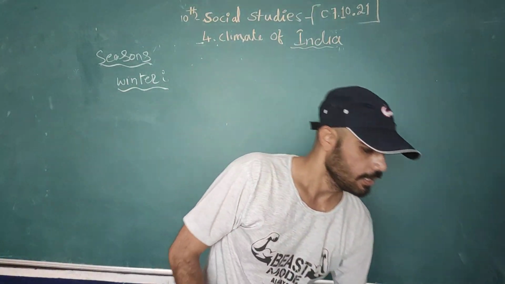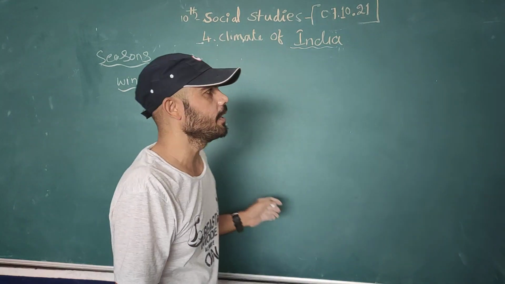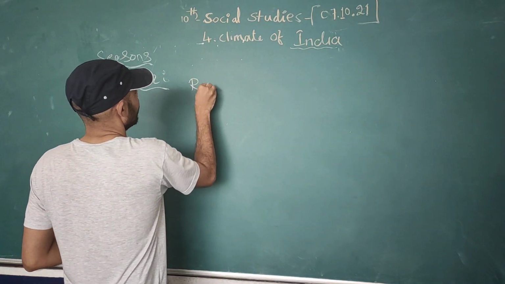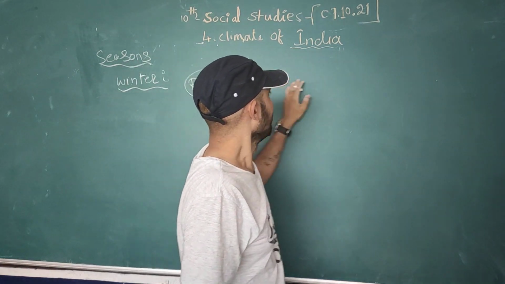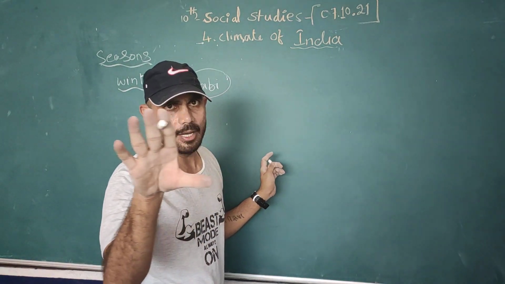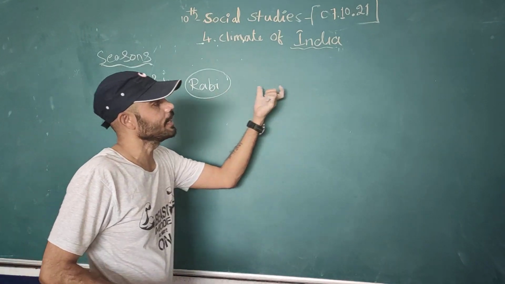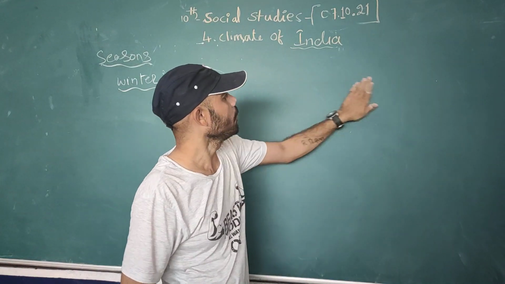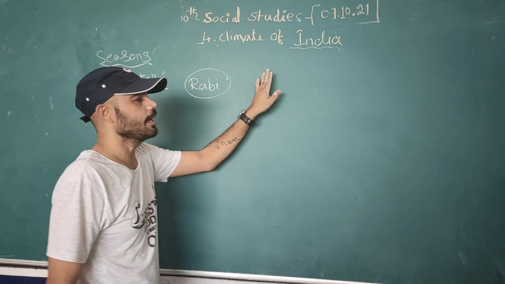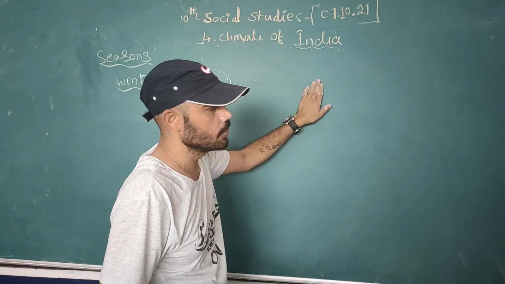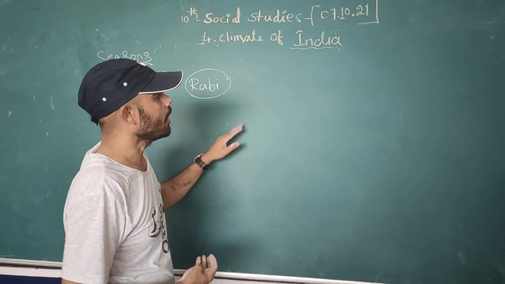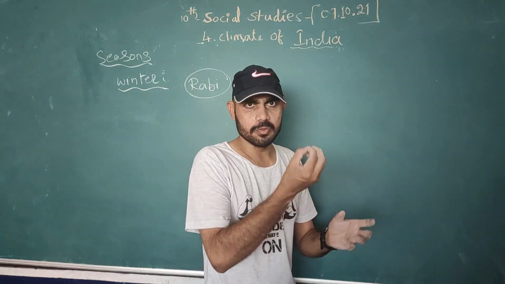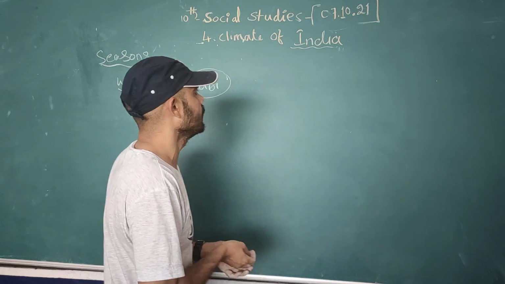In the winter season many crops ripen, which we call Rabi crops. In North India, the Indo-Gangetic plain is the most fertile land in India. At that time they also have sugar cane, and they sow wheat. These are all crops grown in the winter.